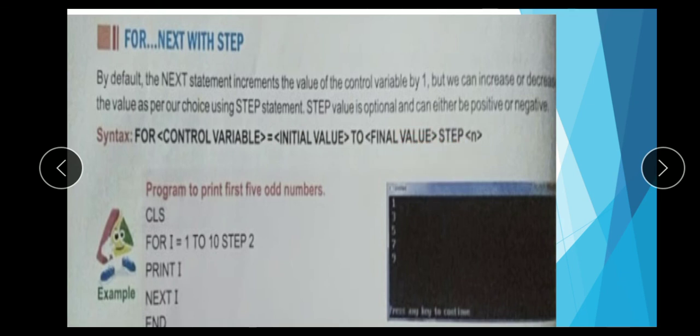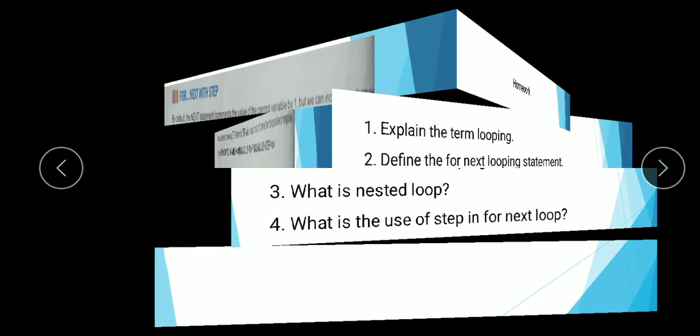Here is an example, for I equal to 1 to 10, step 2, print I, next I. Print I means I is equal to 1, step 2, 3, step again 2 moves 5, 7, 9. So here it prints 1 to 9 when you use for next with step statement.